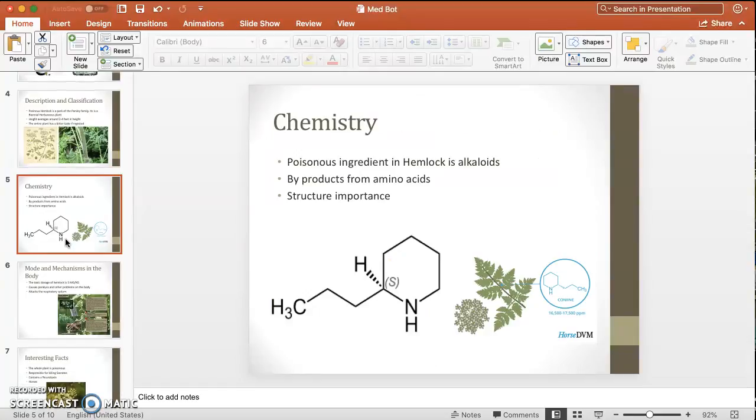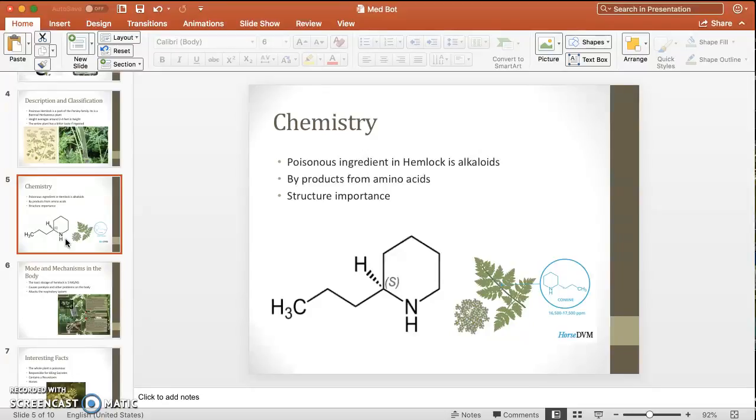The chemistry of the poisonous hemlock: it has 8 different alkaloids present in it, and these alkaloids are what make it poisonous or toxic. These are byproducts of the amino acid structures present in poisonous hemlock.